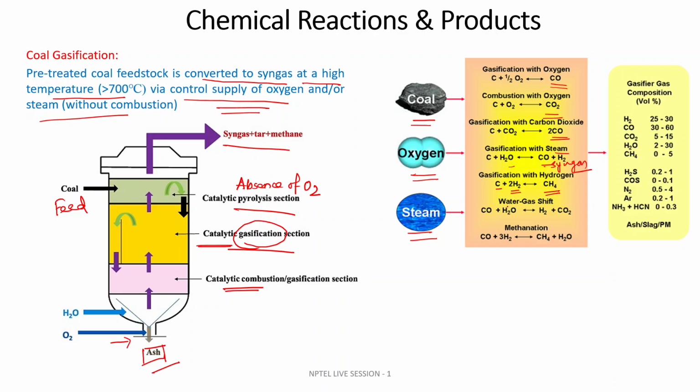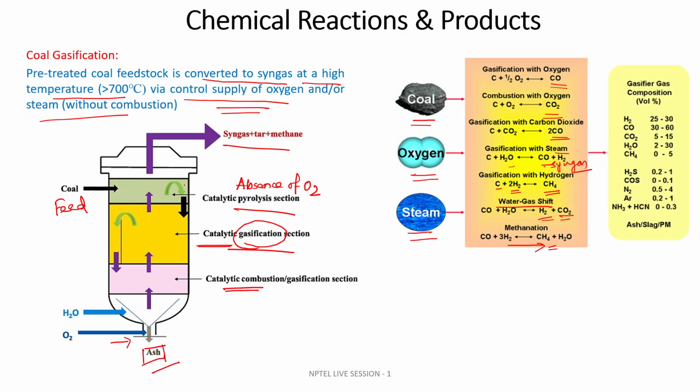In the reactor itself, if it follows the water gas shift reaction, then this carbon monoxide can be converted to carbon dioxide. And this carbon monoxide, in the presence of hydrogen, follows the methanation reaction and produces methane. So, as the ultimate product, you will be getting syngas, tar, and methane.